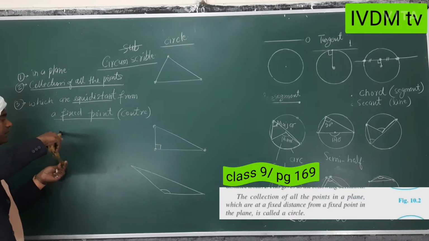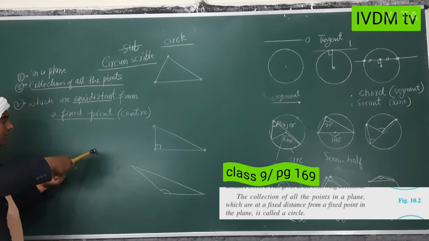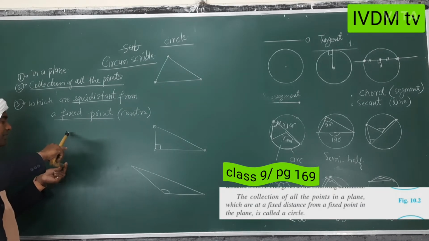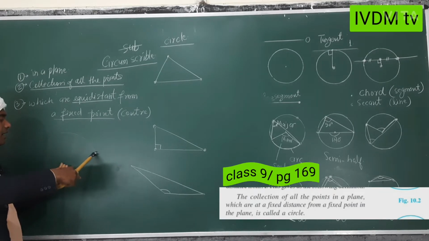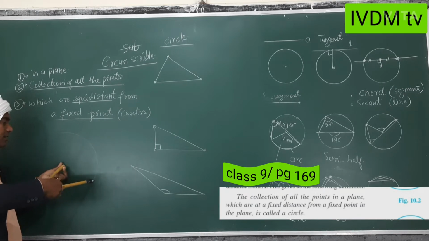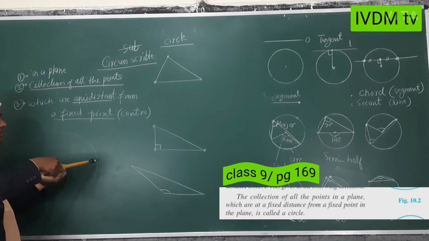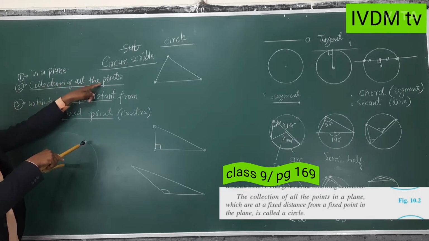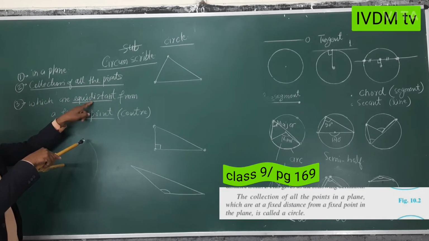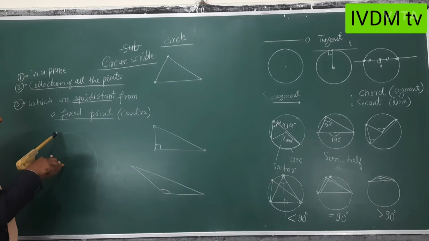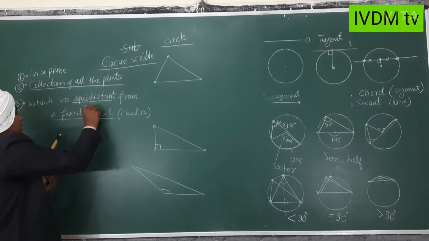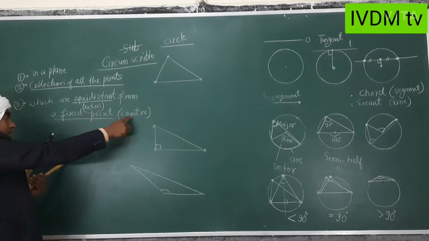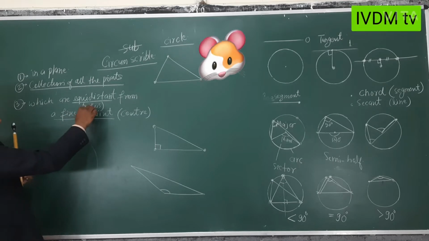Collection of all the points means, a line is a collection of points. A line has many points, right? So all these points are equidistant from the fixed point. Collection of all the points which are equidistant means this is the radius. So you will see the radius is defined, not proved. This is defined, this is the center. This is defined. And radius, there are two types, radius and diameter.